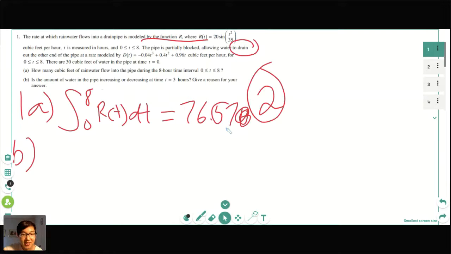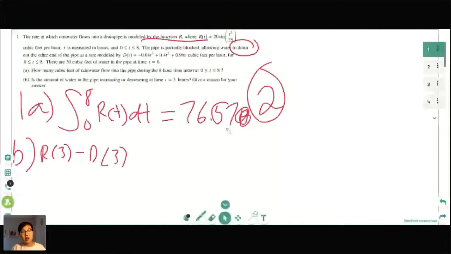So in this instance, it's asking if the amount of water is increasing or decreasing. So that means we're checking for what? What are we looking for? Does anyone know? Increasing will be positive and decreasing will be negative. Yeah, great job. So basically, the way I would write this is I would say something like R of 3 minus D of 3 is equal to a number.